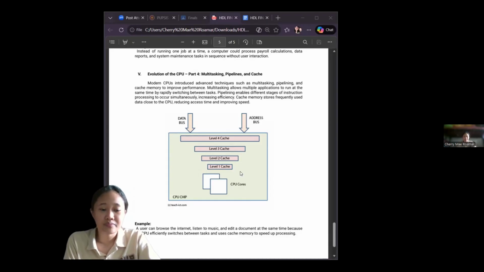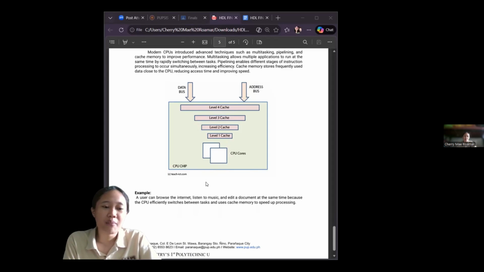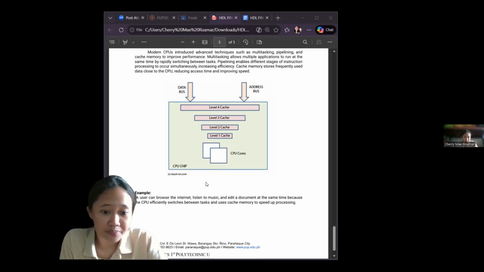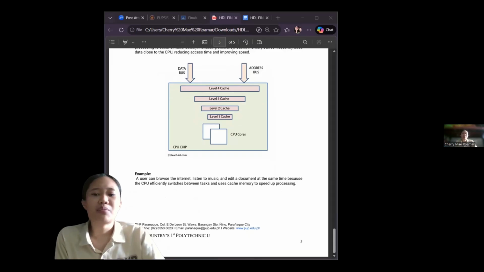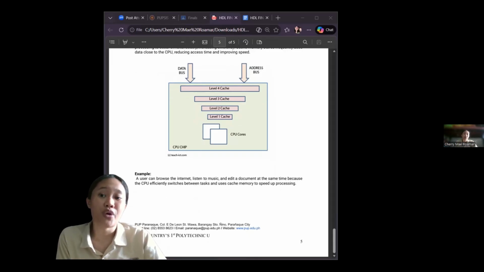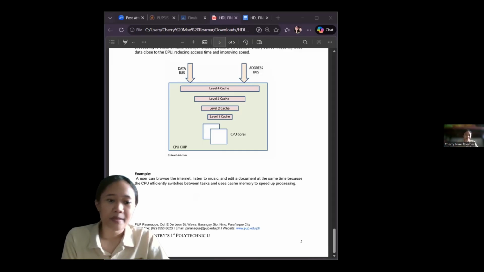For example, a user can browse the internet, listen to music, and edit a document at the same time because the CPU efficiently switches between tasks and uses cache memory to speed up processing. This improvement shows that CPU performance increases not only by increasing clock speed, but also by smarter designs and techniques.